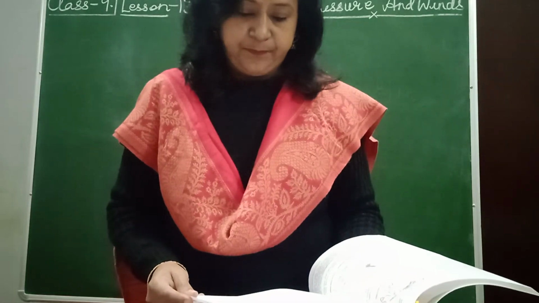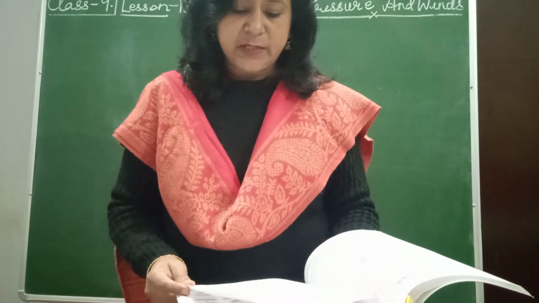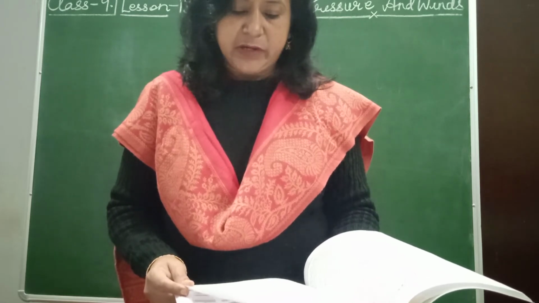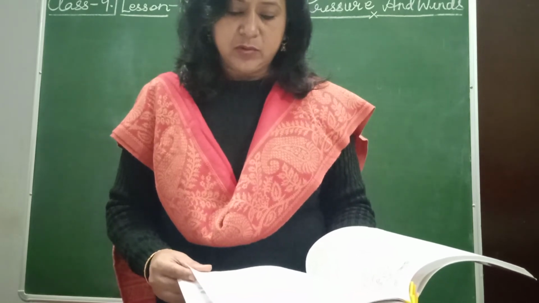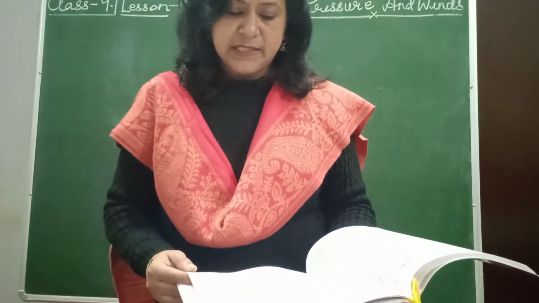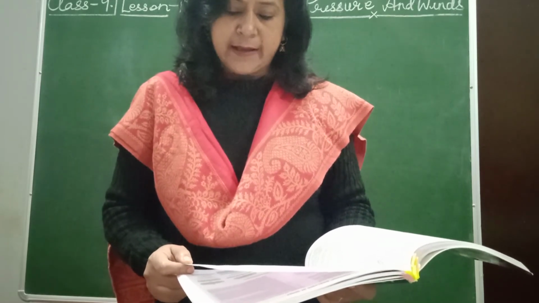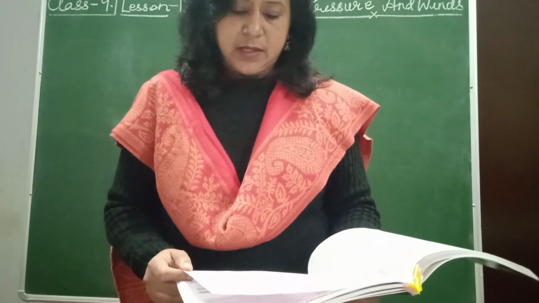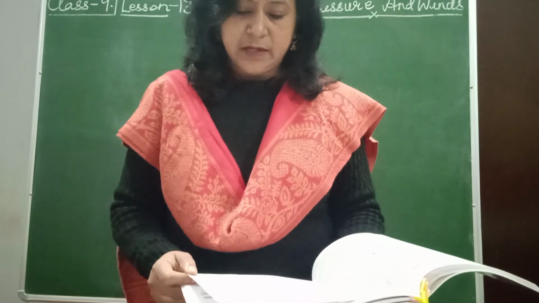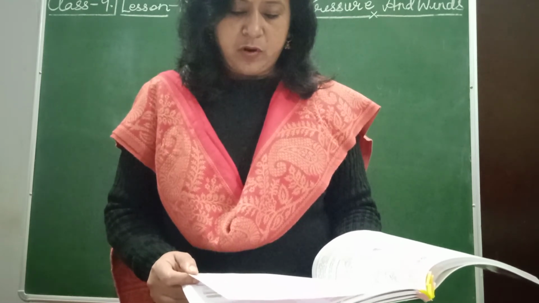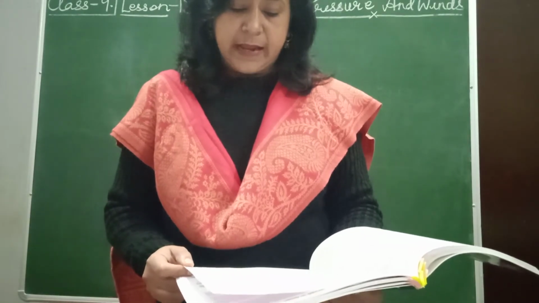Temperate cyclones. They are common near the subpolar low pressure belt, that is between 25 degree to 65 degree north and south. Here the warm moist westerlies from the south converge with the polar easterlies from the north. The cold air mass is also known as cold front. The mass of warm air is known as warm front. When both these fronts meet, rainfall occurs. Front is the zone of contact between the two. They are more frequent in winter than in summer.